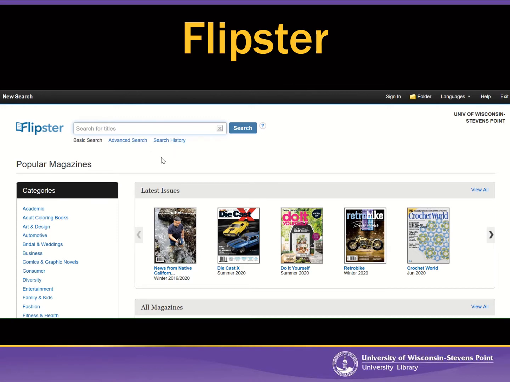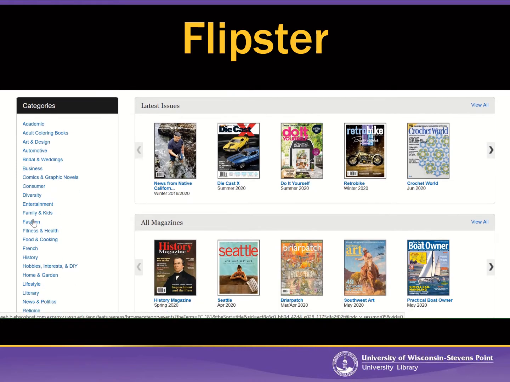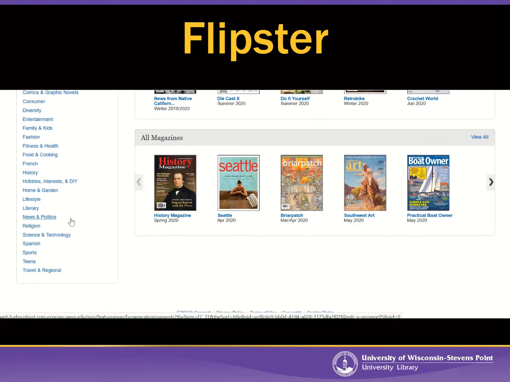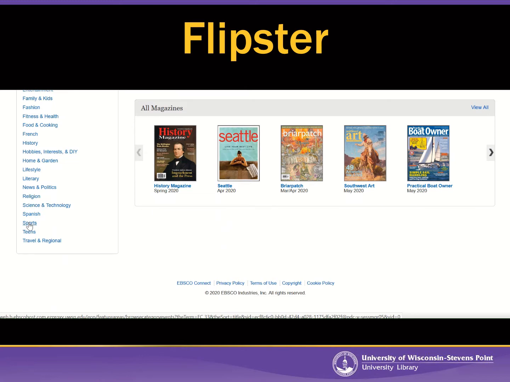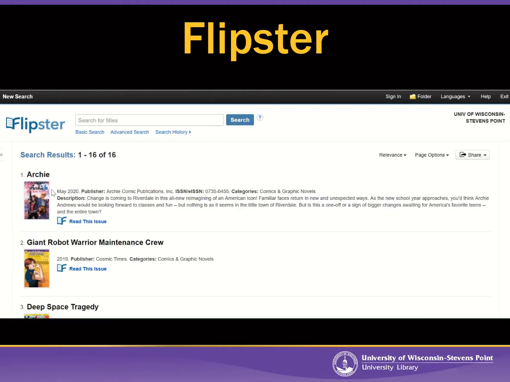Now, in the left column are categories, and you can click on a category that interests you and see what magazines are available. So there are adult coloring books, or maybe you're interested in cars. There are fashion magazines, fitness, and if you go all the way down here, there are sports magazines as well, including Sports Illustrated. So let's go ahead and explore the category comics and graphic novels. So I'm going to click on that link, and then you are going to see that there are 16 titles in the category of comics and graphic novels.